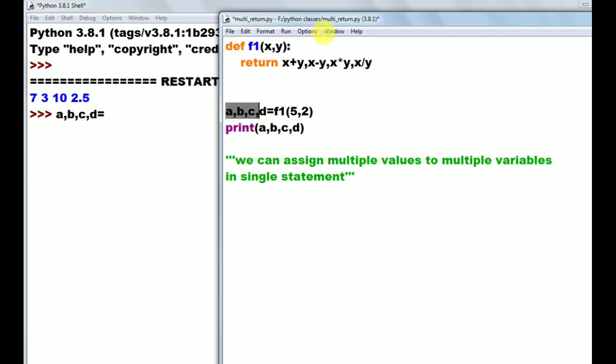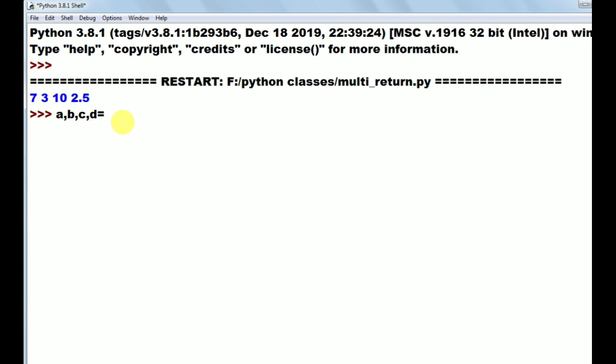For example, to create a tuple, we enclose the elements in parentheses. So in the parentheses, I am giving the elements 1, 2, 3, 4. In a single statement itself, we are assigning multiple values to multiple variables.